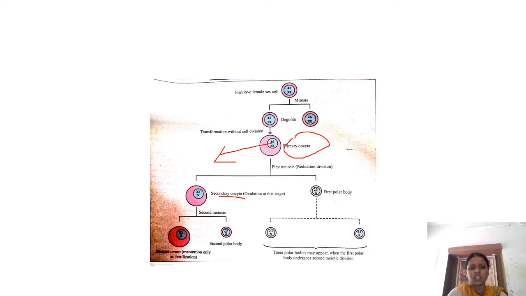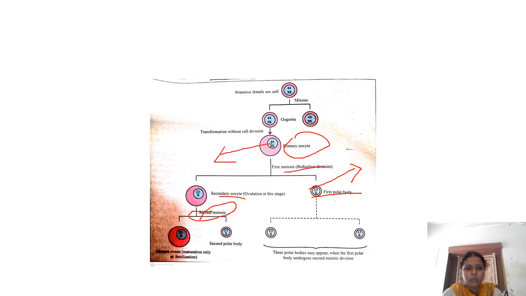Only one secondary oocyte is formed, and the other one, without the cytoplasm, becomes the first polar body, because most of the cytoplasm goes to the secondary oocyte. The polar body is deprived of cytoplasm, and that is why it is called a polar body. In the second meiotic division the chromosome number is maintained, because the second meiotic division is a homotypical division. It is not a reduction division. Only the first meiosis is the reduction division.